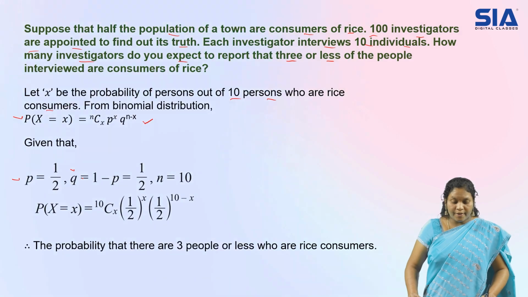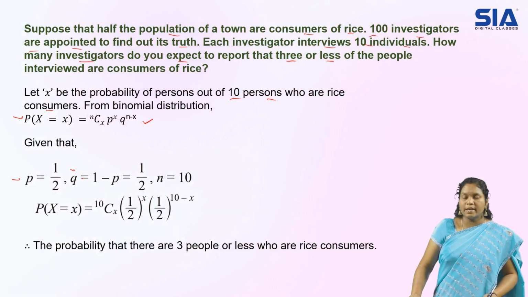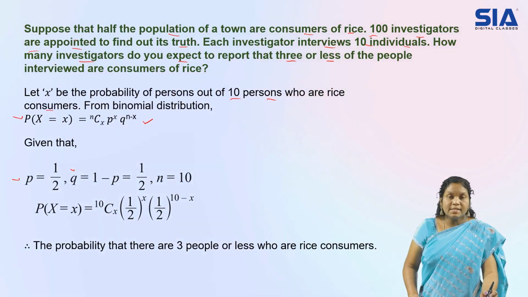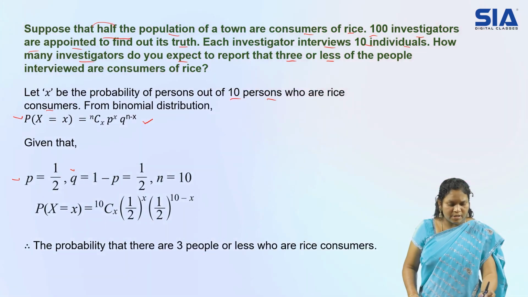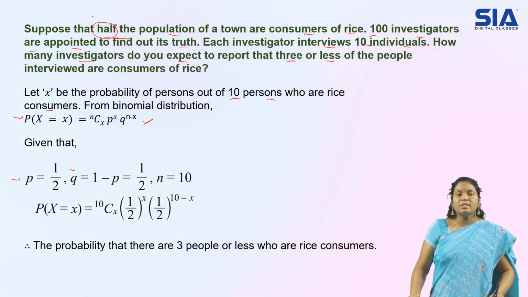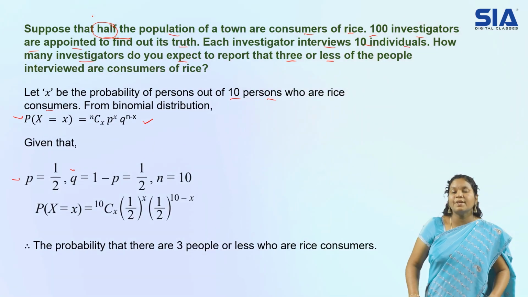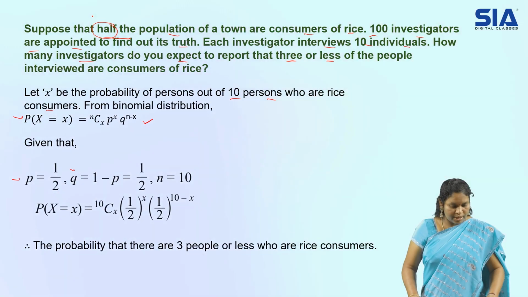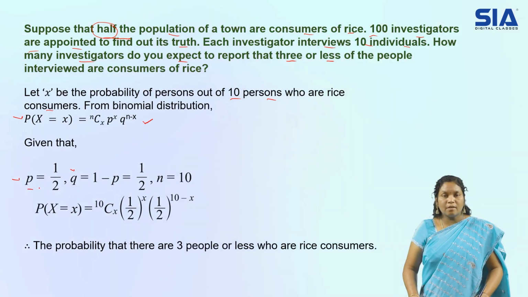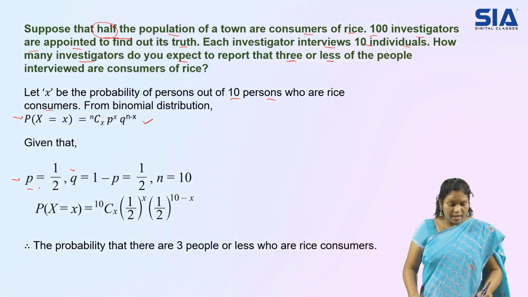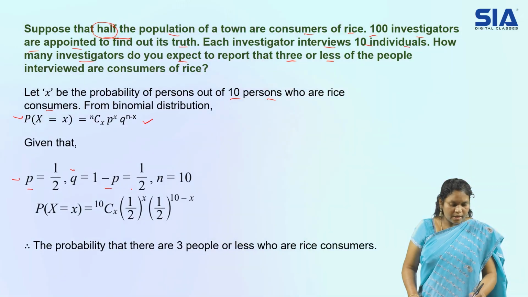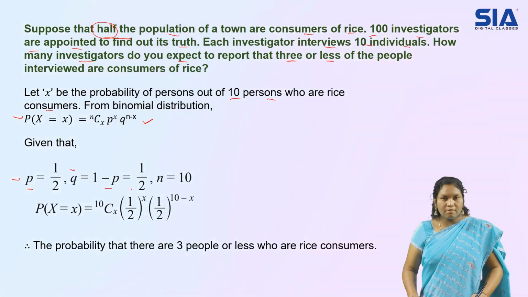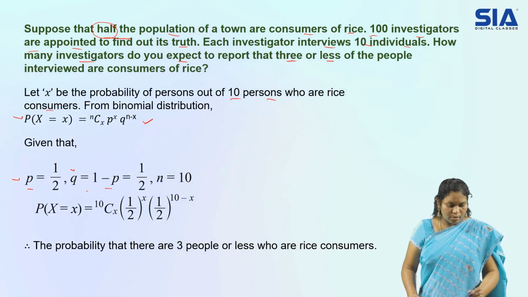Then how to identify how many are consumers of rice? In the first statement they have given, suppose that half the population. So half is the clue for us. Half of the population are rice eaters, meaning success we are considering as rice eaters, that is p. That means half we need to consider. So p is equal to 1 by 2. And obviously q is 1 minus p, we know the formula. So q is equal to 1 minus p, write it down. Simply 1 minus 1 by 2 is again 1 by 2. So that is q also we have obtained.